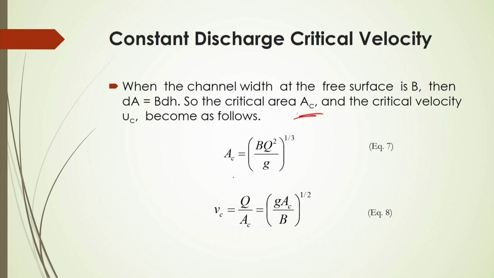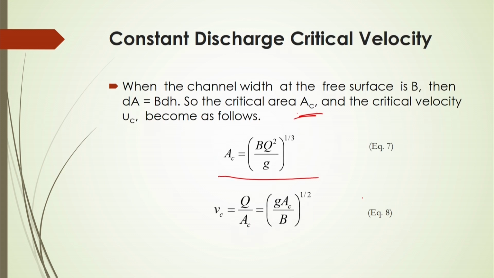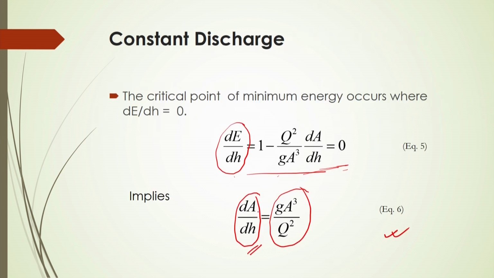So, the critical area will be equal to b q squared by g to the power 1 by 3. This is your critical area. For dA by dH, you have to substitute dA equal to b into dH, so b will be equal to g A cubed by q squared.